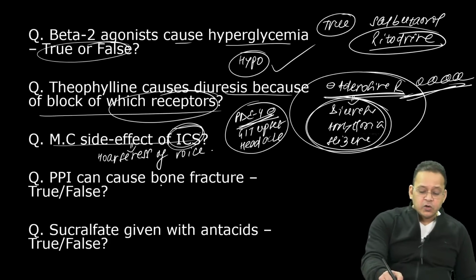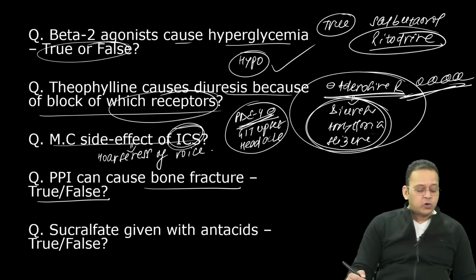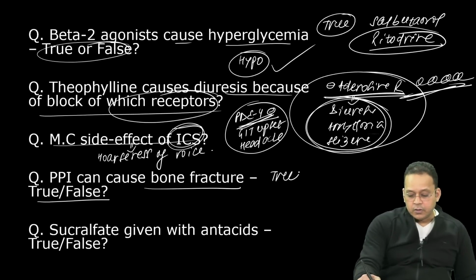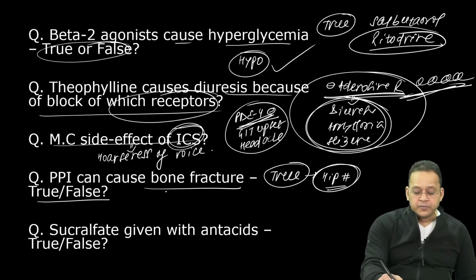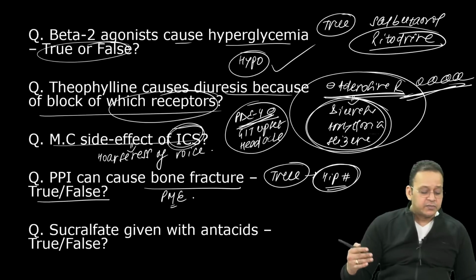PPI can cause bone fracture. True or false? Proton pump inhibitors can cause bone fracture, true or false? True. Long-term PPI can cause fracture, which is characteristically seen is hip fracture. So remember, bone fracture, pseudomembranous enterocolitis, etc. These are side effects that can be seen.